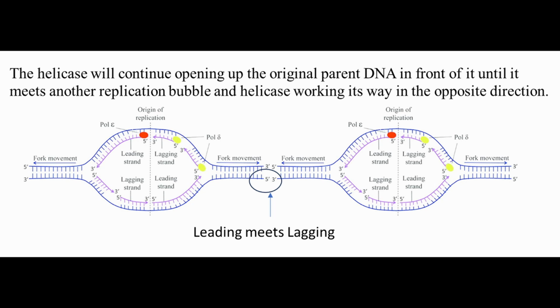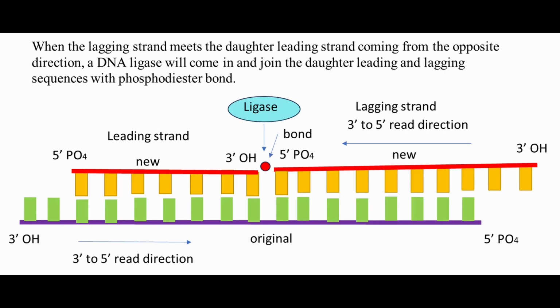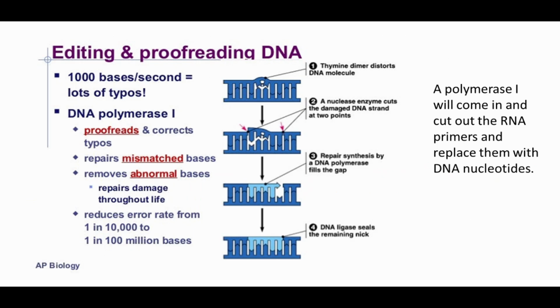The helicase will continue opening up the original parent DNA in front of it until it meets another replication bubble and helicase working its way in the opposite direction. When the lagging strand meets the daughter leading strand coming from the opposite direction, a DNA ligase will come in and join the daughter leading and lagging sequences with a phosphodiester bond. A DNA polymerase I will replace the primer RNA with DNA nucleotides. The DNA polymerase I goes back, proofreads, and corrects any errors in the lagging strand.